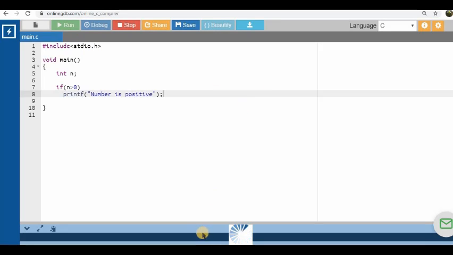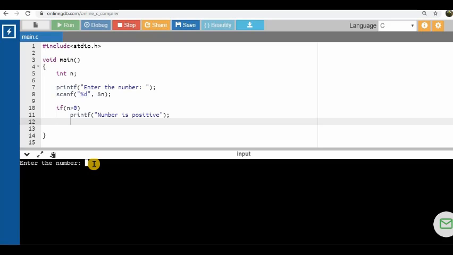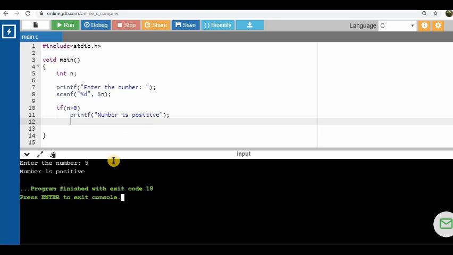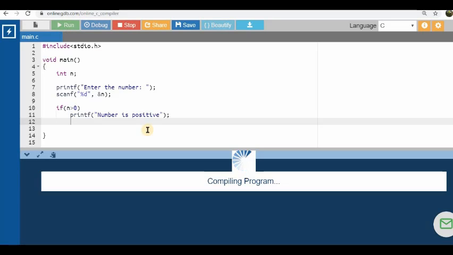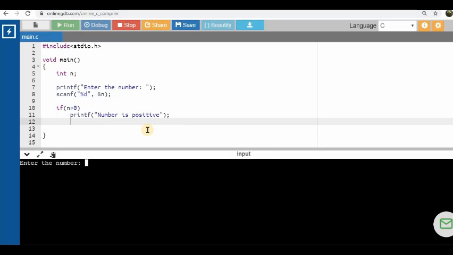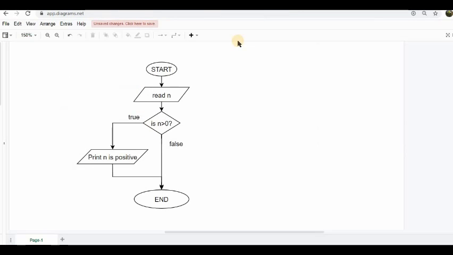I'll run the program. I'll enter a number 5. Because the value of 5 is greater than 0, it prints that the number is positive. Let me run this program again, and this time I'll enter the number as -8, and the program does not do anything.